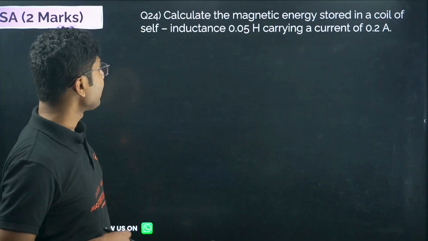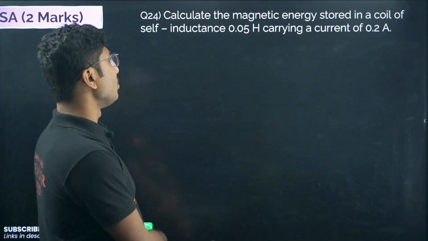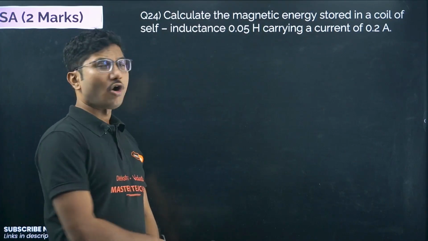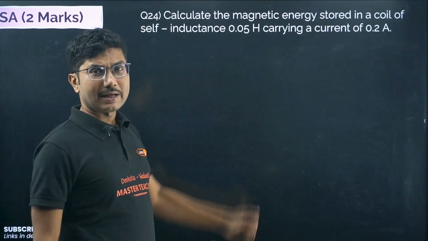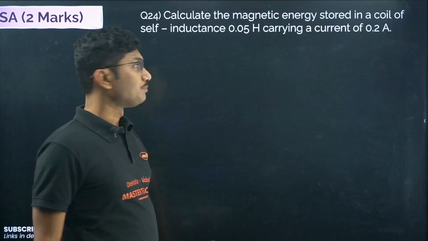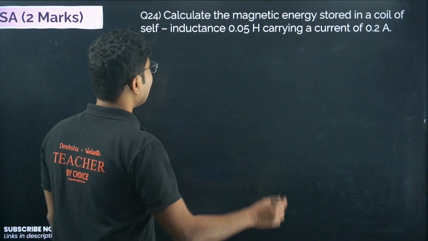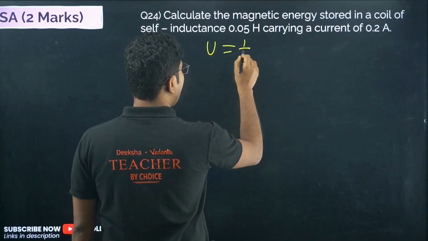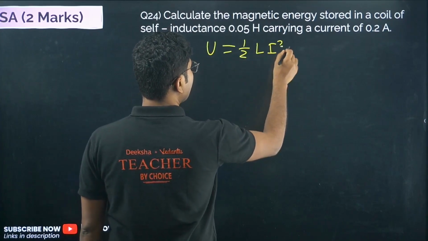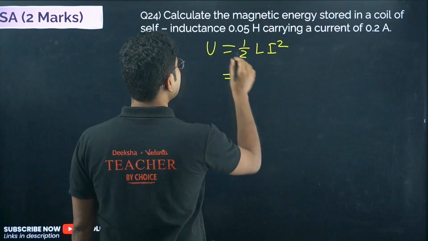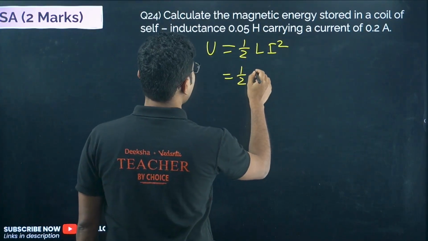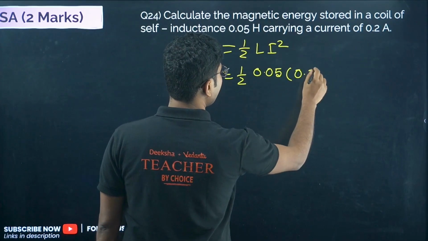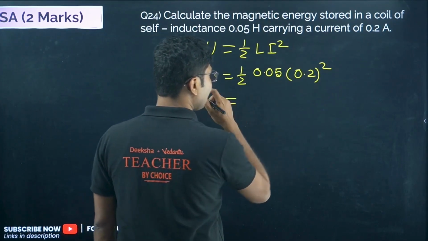Okay, now next question: calculate the magnetic energy stored in a coil of self-inductance 0.05 Henry carrying a current of 0.2 ampere. This is again taken from your model question paper. So energy is given by U equals half L I square. The value of L is given here, 0.05, and current is given as 0.2. Just put the values, use your calculator and calculate it.